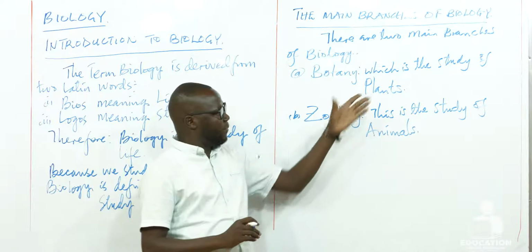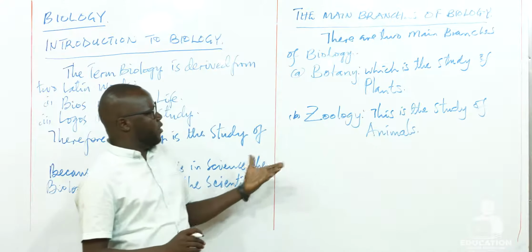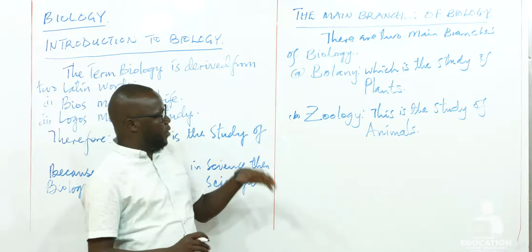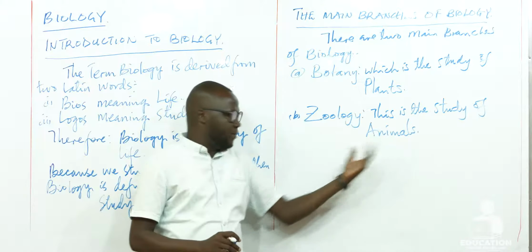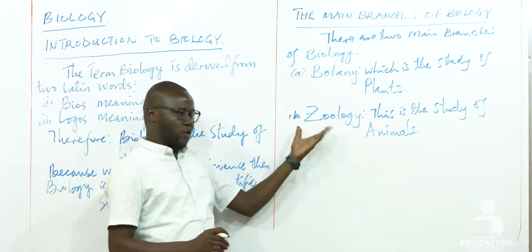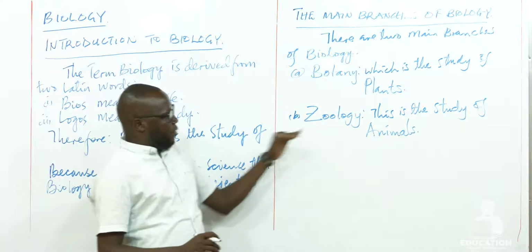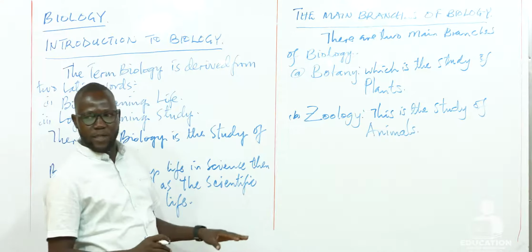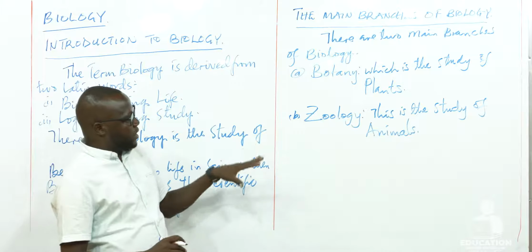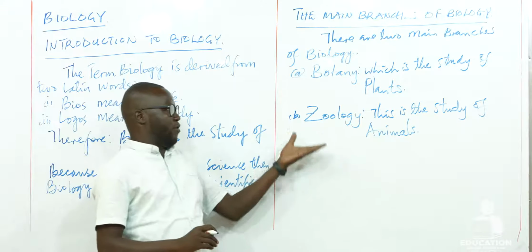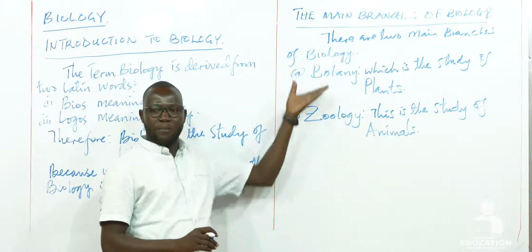When we study plants, then in biology, we study a branch called botany. And when we study animals, we study a branch of biology called zoology. There are other branches of biology that we will look at. Those other branches were derived from the two main branches.